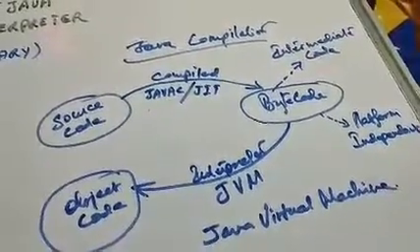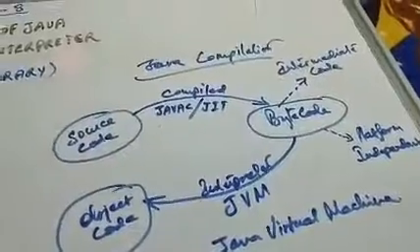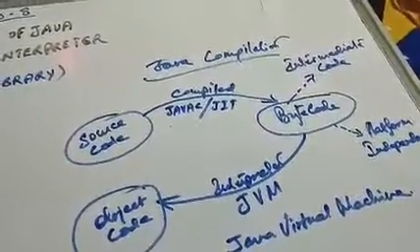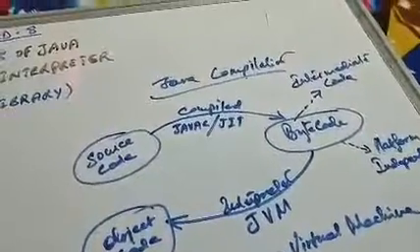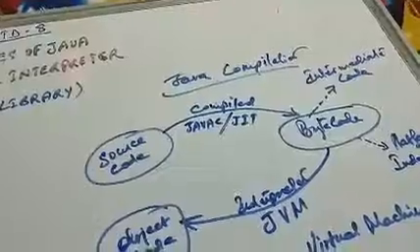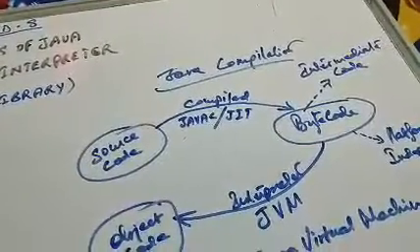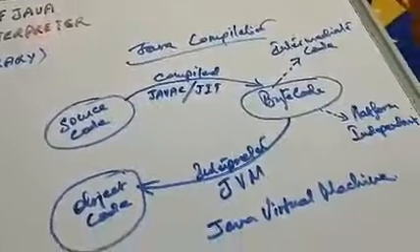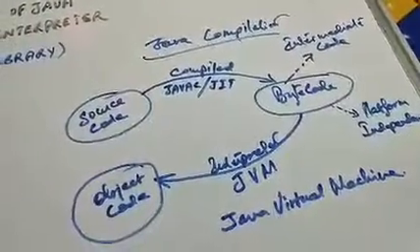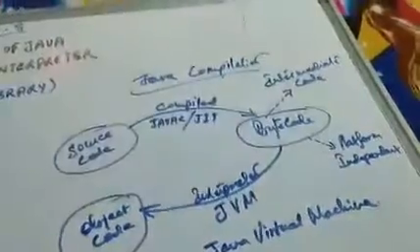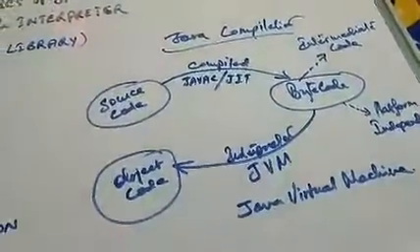Okay, how is ordinary compilation different from Java compilation? In ordinary compilation, the source code is directly converted into object code. This object code is also known as native executable code, and it is platform dependent. It works on the particular platform for which it has been created. It will not work for other platforms. That's why it's called native executable code. So I guess all of you have understood this one.